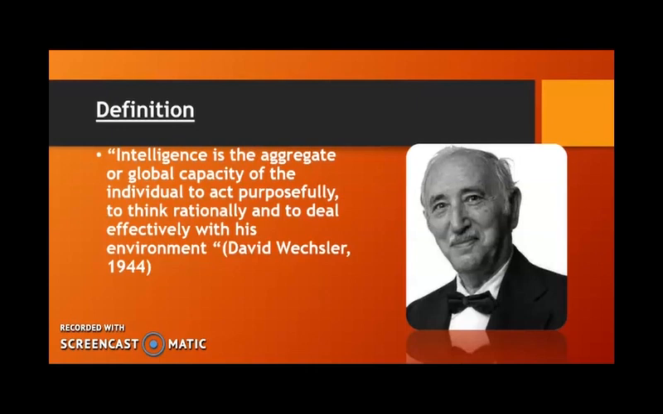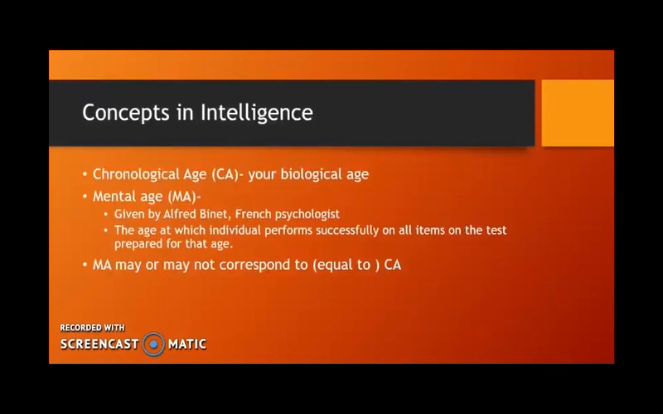Adaptability could simply mean adjusting to a new routine, adjusting to the way people behave. Hope you were clear with the definition of intelligence. Now moving on to the concepts in intelligence. Here we will see how to calculate intelligence quotient, that is, how intelligent a person is. Yes, there's a formula for it. So now let us see what it is.